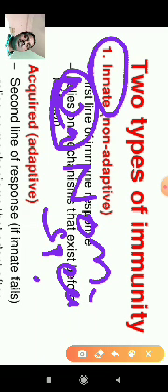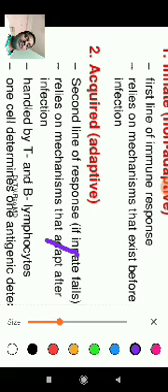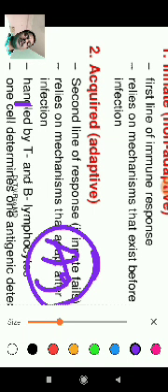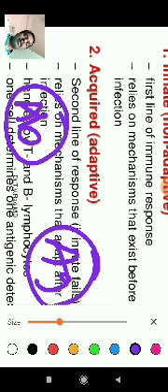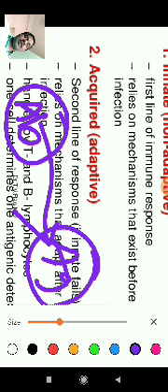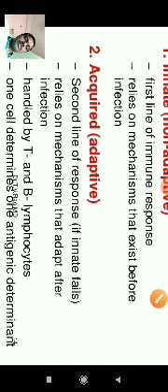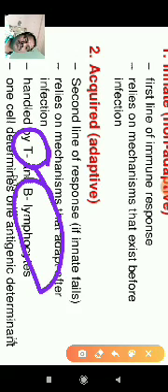But adaptive immunity is different. Based on the entry of the antigens, the immune system responds, analyzes the antigen and releases the related antibodies to neutralize it. In adaptive immunity, two types of cells are released: T cells and B lymphocyte cells.